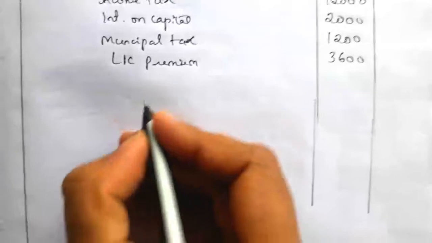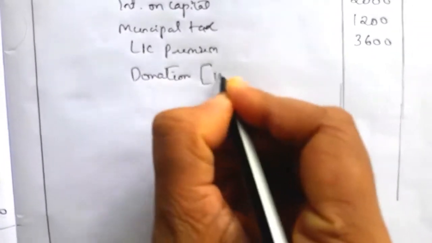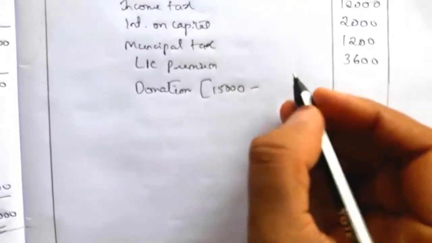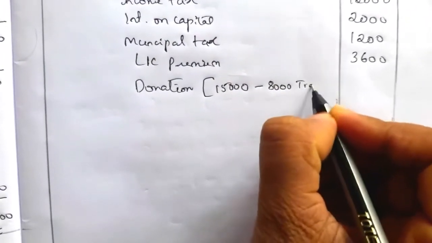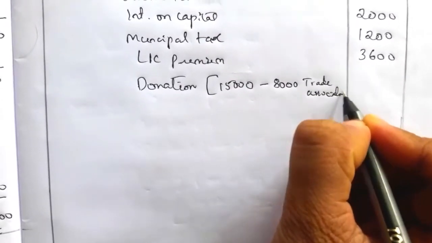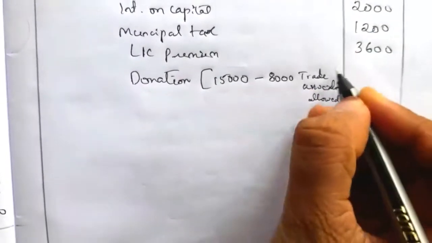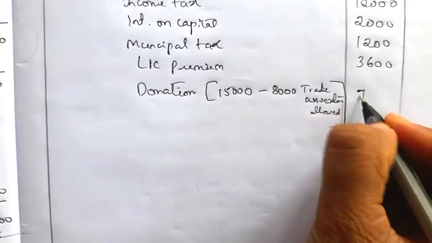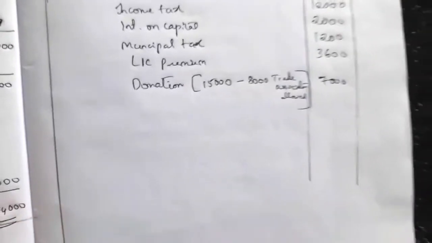So donation, out of donation 15,000, 8,000 is given to a trade association, that is allowed. So that allowed value we have to deduct, and the remaining how much? 7,000 is given for the educational institution, that we have to disallow.